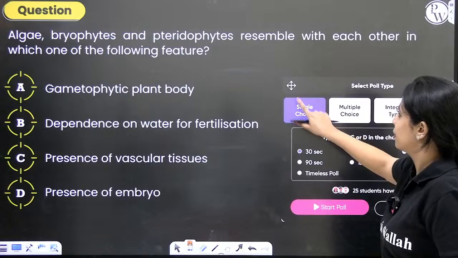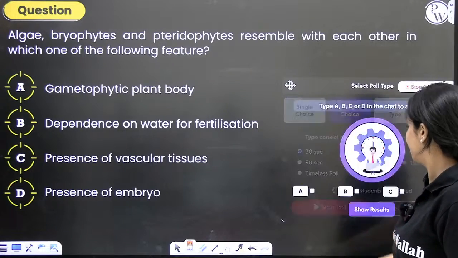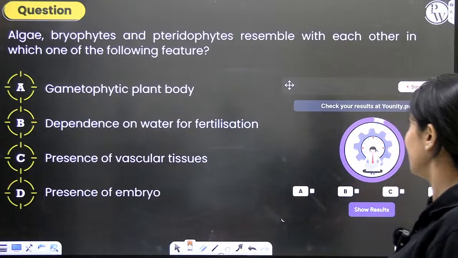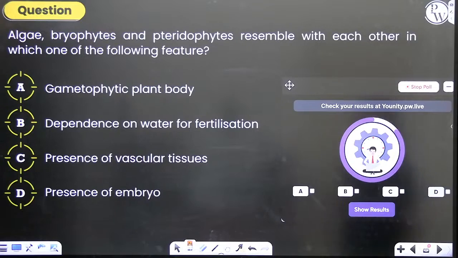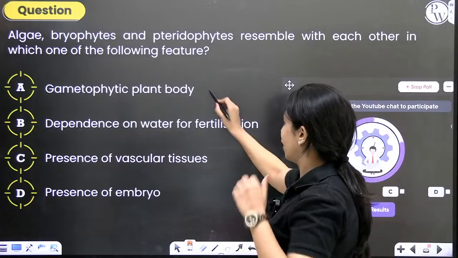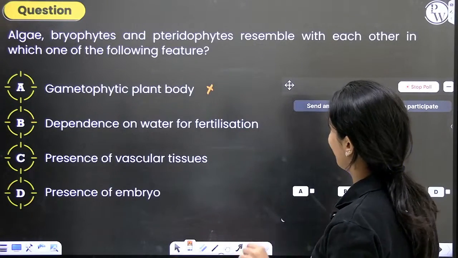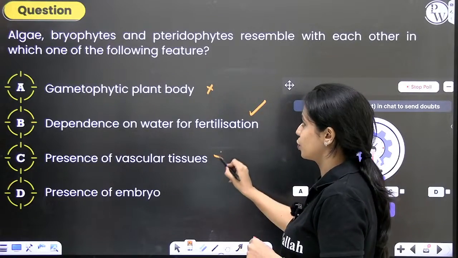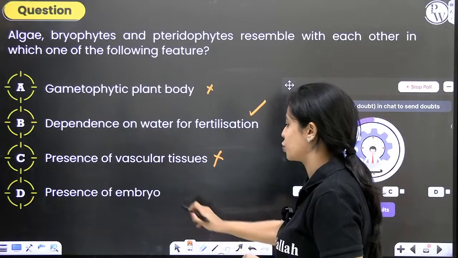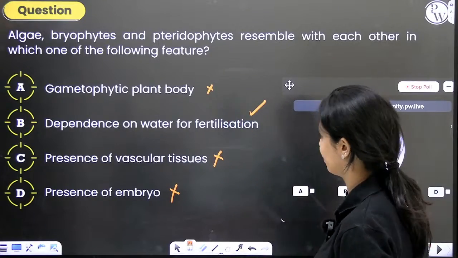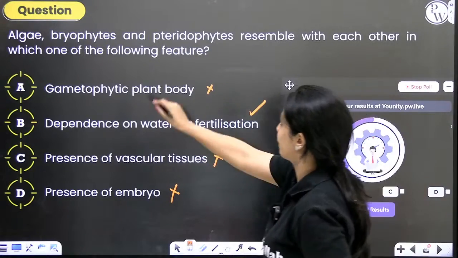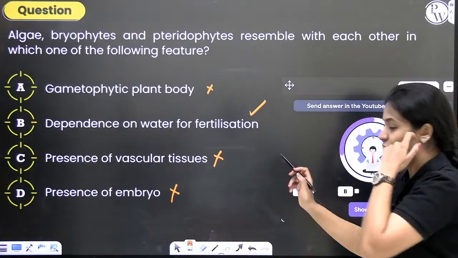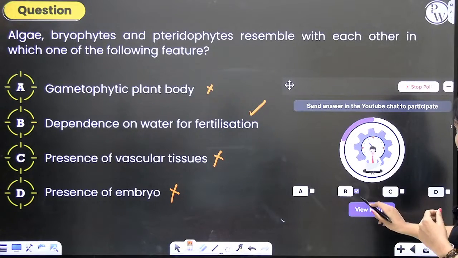Algae, bryophytes and pteridophytes resemble each other in which one of the following features? Gametophytic plant body? No. Dependence on water for fertilization? Yes. Presence of vascular tissues? No. Algae and bryophytes don't have vascular tissues. Presence of embryo? No. Algae don't have an embryo. In pteridophytes, it's not gametophytic, it's a sporophytic plant body. So the correct answer to this question is option B.